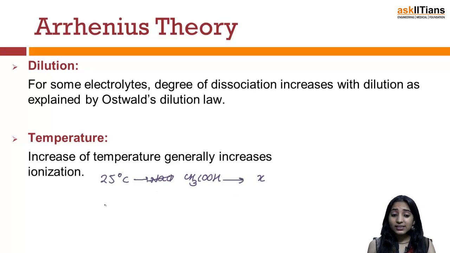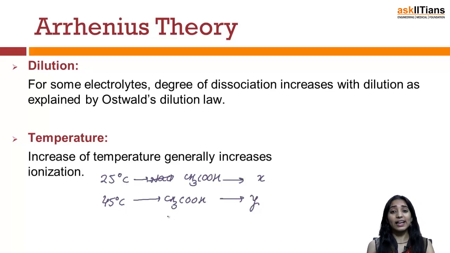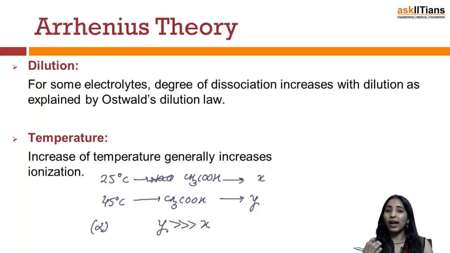Now, if you increase the temperature to nearly 45 degrees Celsius, so there is a 20 degree rise in temperature, then that same solution of acetic acid will be found to have a degree of dissociation, say Y. According to experiments, the degree of dissociation alpha, which is Y in the second case, is found to have a very high value as compared to X. So temperature also plays a crucial role in determining the degree of dissociation for any particular electrolyte.